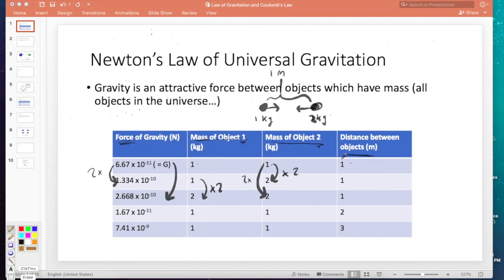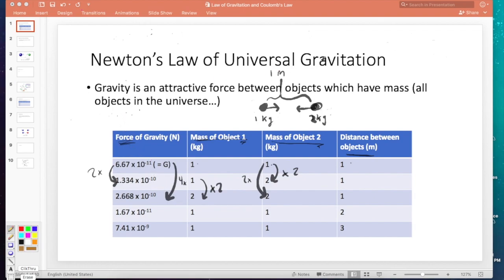1 kilogram, 1 kilogram, 1 meter apart, this was the force of gravity. But now if we double both of the masses, what's going to happen? Do you see the pattern? It's now quadrupled. This is a 4 times relationship. So that makes sense with our last results. If we double the mass of an object, the force of gravity doubles. If we double the mass of both objects, the force of gravity quadrupled.